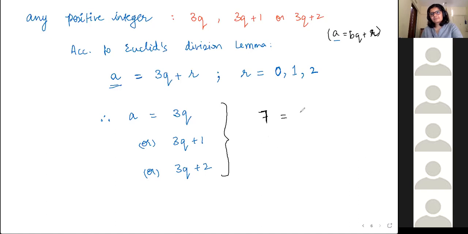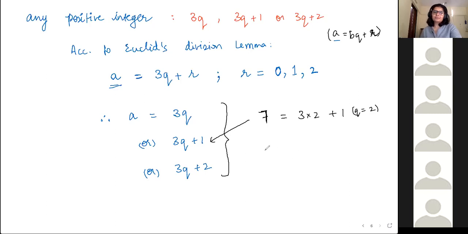If you divide 7 by 3, it is 3 into 2 plus 1. So basically 7 is fitting 3q plus 1. In this case, q happened to be equal to 2.